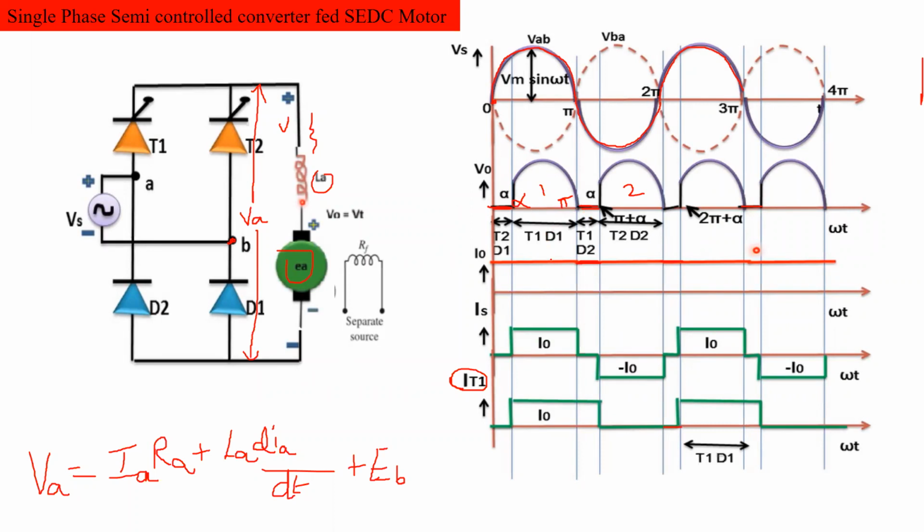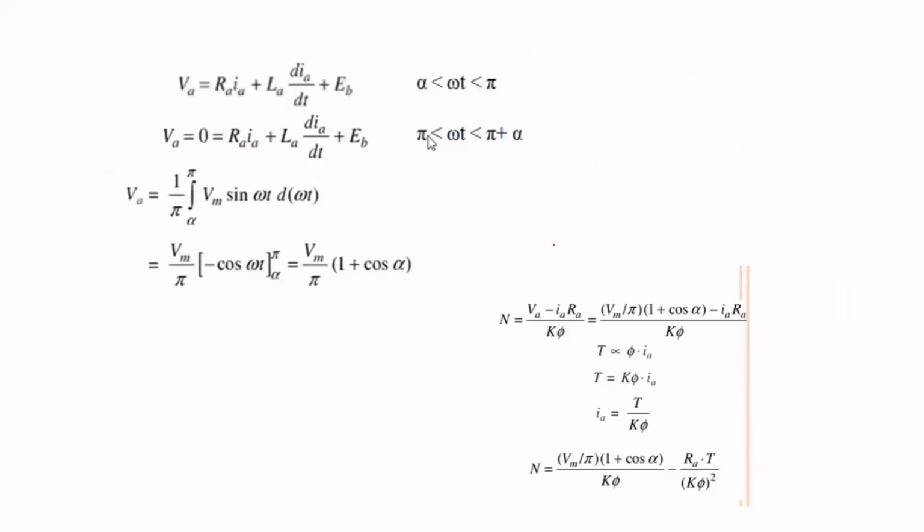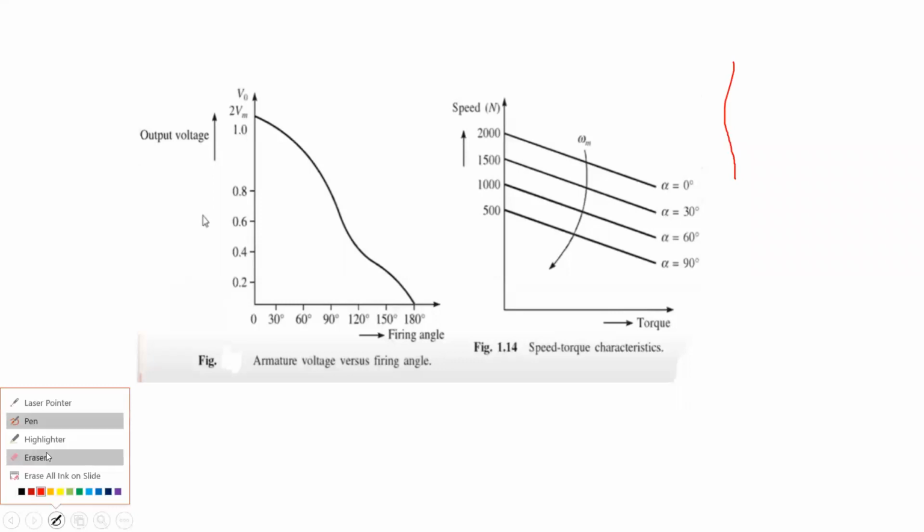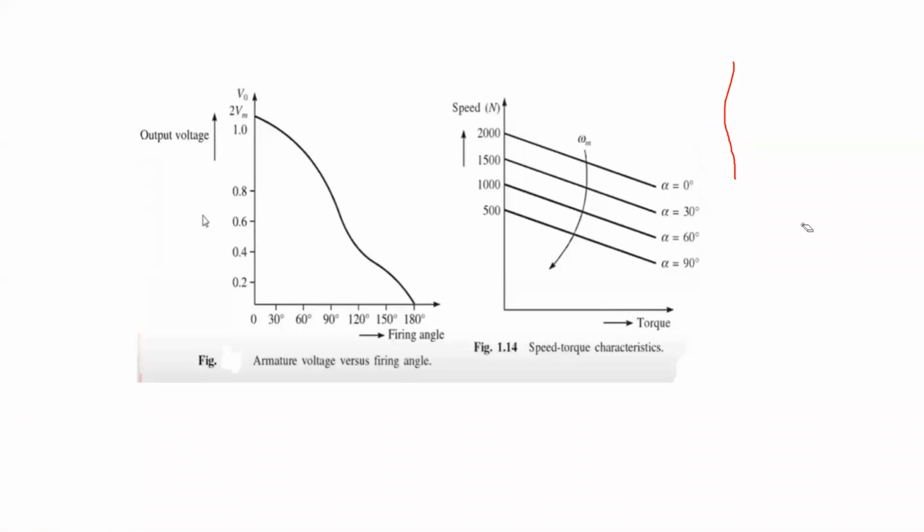So output voltage and output current are always positive throughout the total operation. What about if output voltage is positive and output current is negative? In which quadrant will it exist?